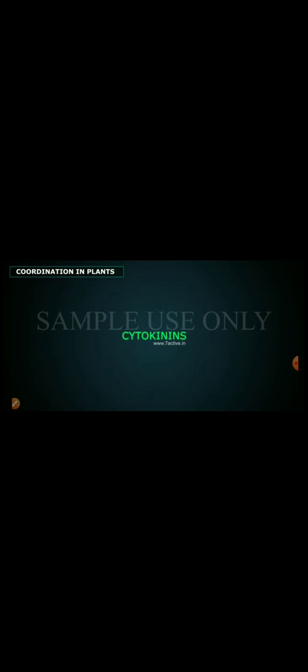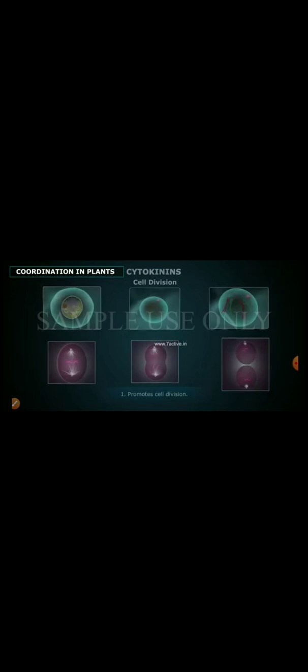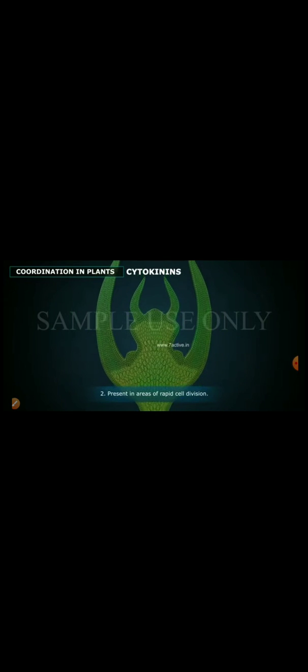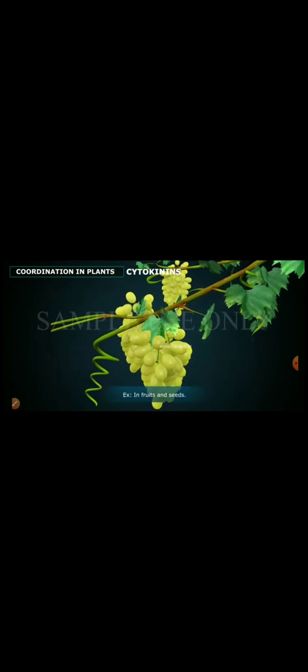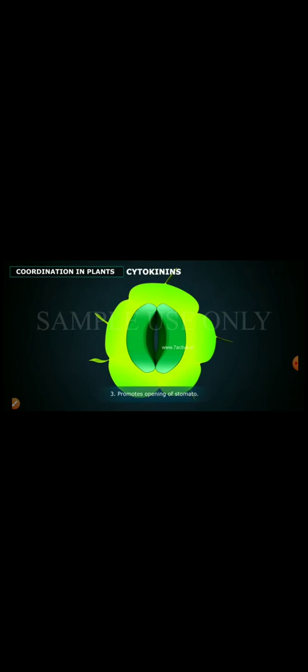Gibberellins. It helps in growth of the stem to increase internodes. Cytokinins. One, promotes cell division. Two, present in areas of rapid cell division. Example, in fruits and seeds. Three, promotes opening of stomata.